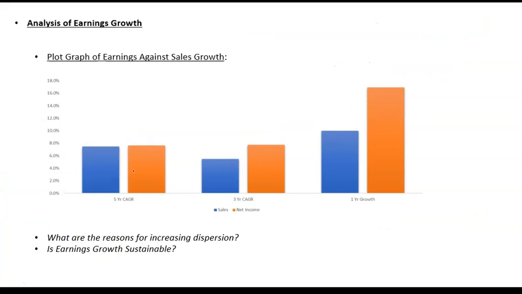So the key questions to answer at this part would be: what are the reasons for increasing dispersion in earnings and sales, and is this high earnings growth sustainable or not? Will the company be able to sustain this 17% growth, or will it again fall to 7% from 17%? That would only be possible if you know what is driving the earnings or what is leading to this actual change.